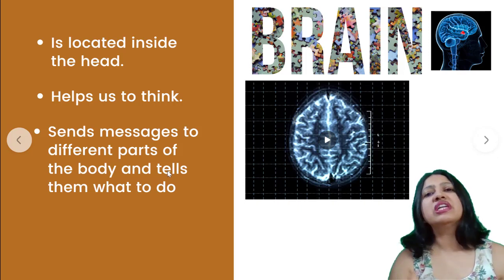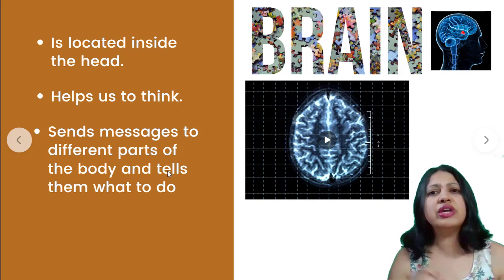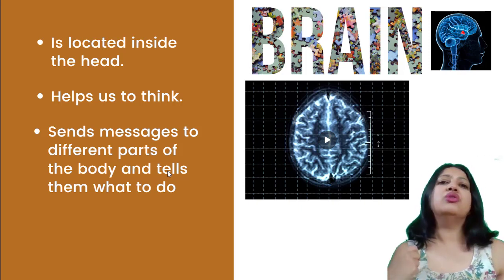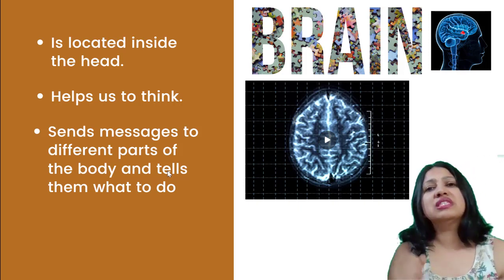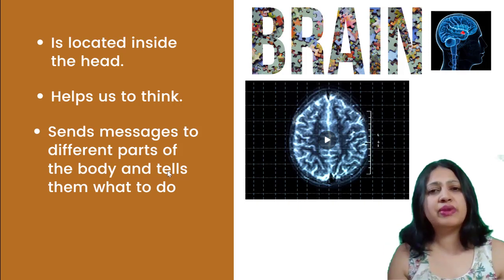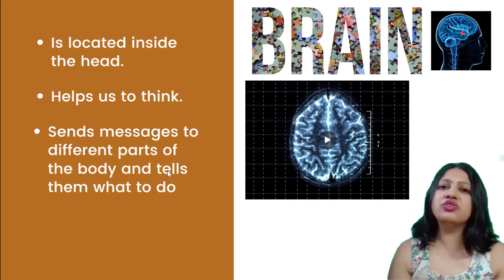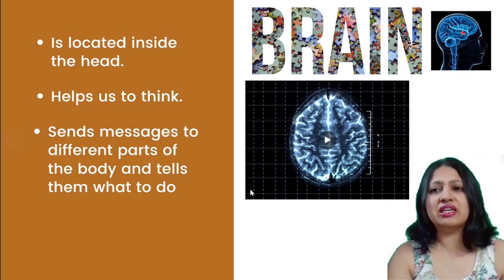Say, for example, when you touch any hot object, what do you immediately do? You take back your hand, right? So, who tells your hand to stay away from the hot object? It is your brain that is giving the message to your hand that it's a hot object, so you need to stay away. That's how the brain is sending message to the hand.